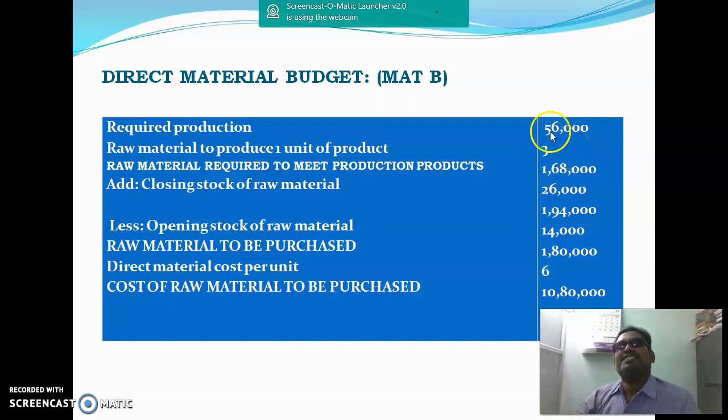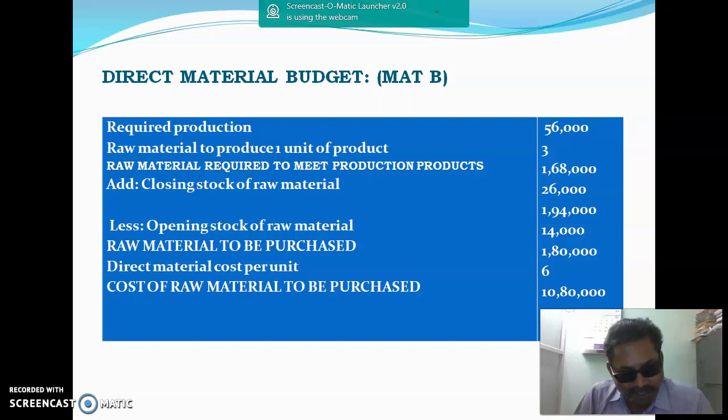Production cost budget shows the total cost required to produce 56,000 units.